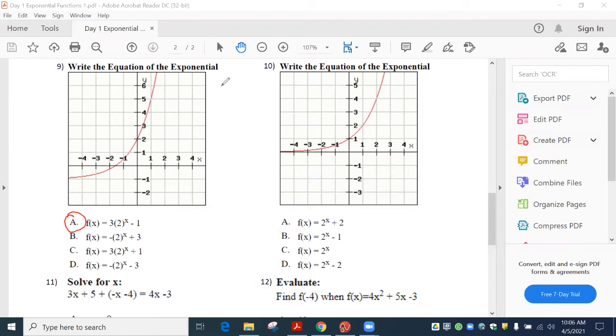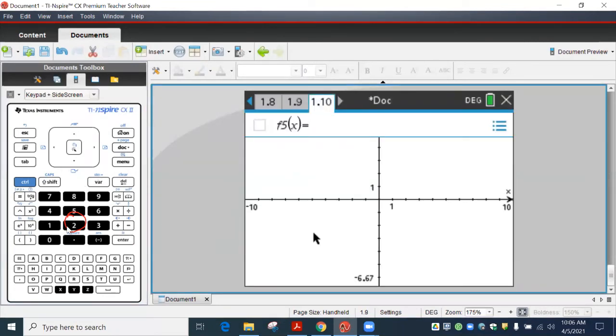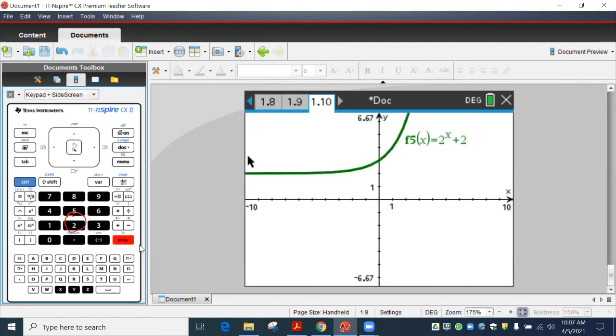All right, and then we're typing this one in as well. Just type it in and see if it matches the graph. So we're going to type in 2 housetop X. Make sure you arrow out of the exponent to put your +2. Hit enter. Okay, that is definitely not it. That's easy to see because it crosses up here like at 3. It should be crossing at 1. This should be flattening out on the x-axis. And so that's definitely not it.